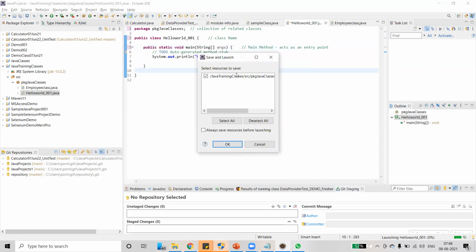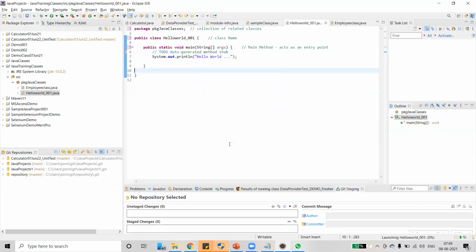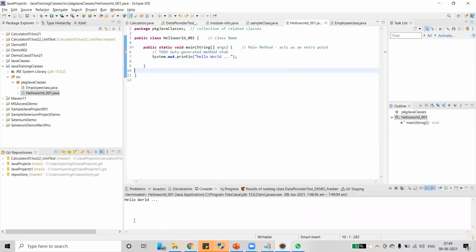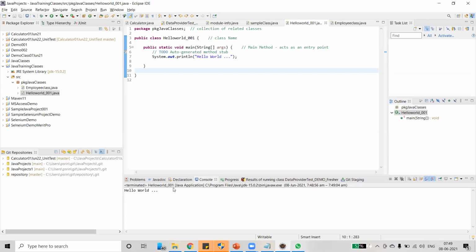We have to save this program first. Save. See, look here. Hello world. This is the console where output gets printed. See, the output is displayed here under the console tab. You can see the output. So it's a basic Java program.